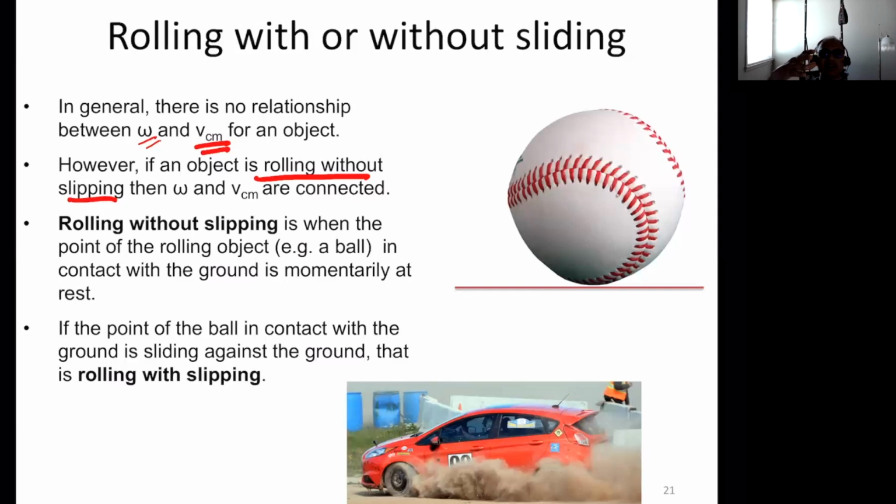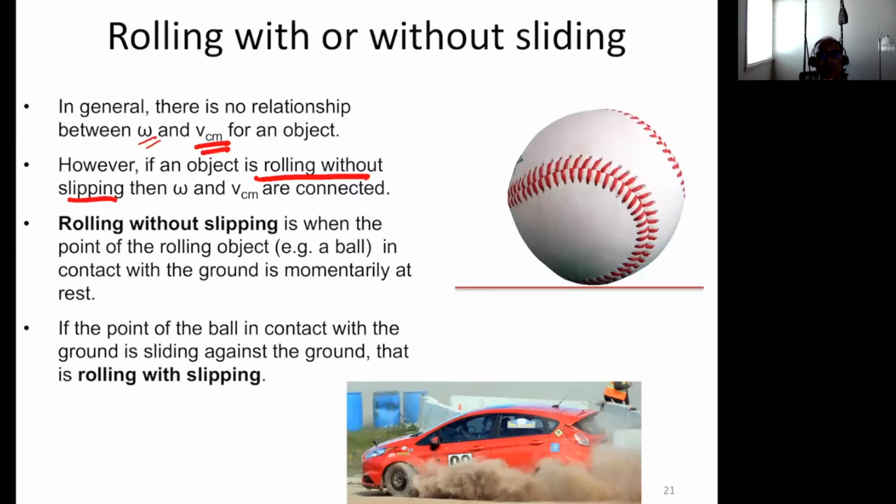If you just imagine a car that's on a very slippery surface, then the wheels of the car will skid. That is rolling with slipping. But when the car is normally moving on an ordinary road, then the motion of the wheels is rolling without slipping, and both of these are quite familiar to you.